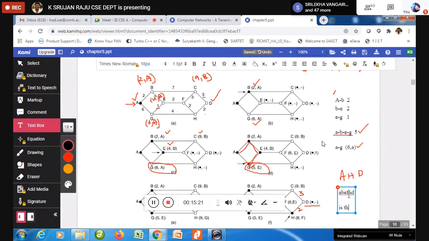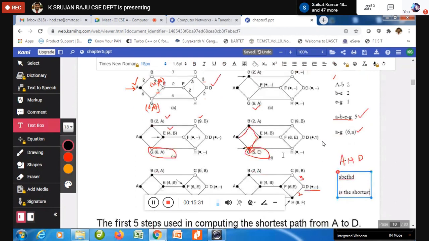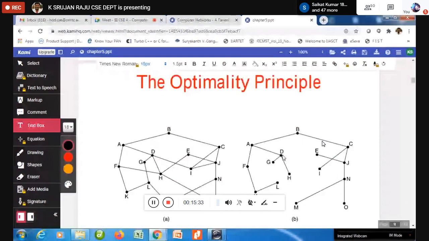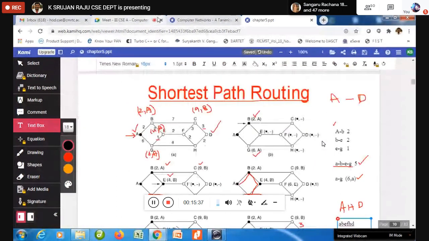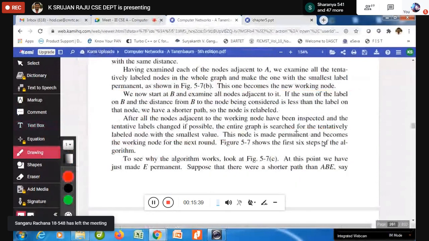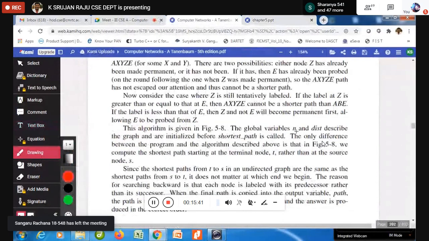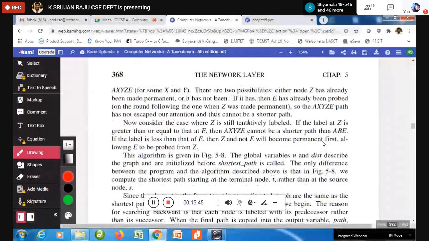Okay, so this is how you are going to identify this. Now here, if we come back, you can have a look. Here they write the shortest path when we look at that. They have explained how they are taking some other things.